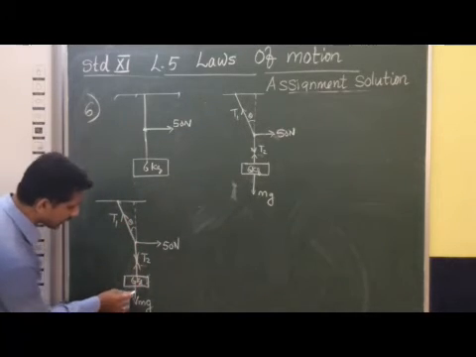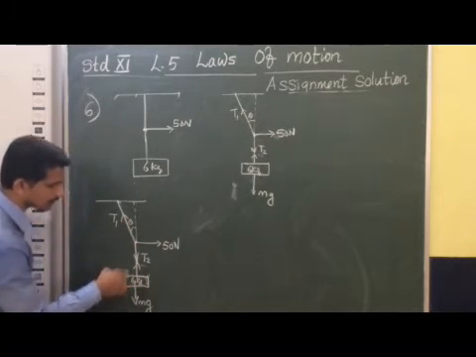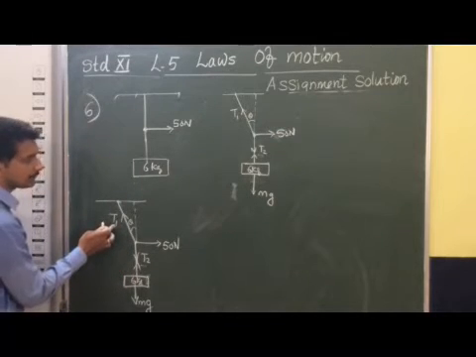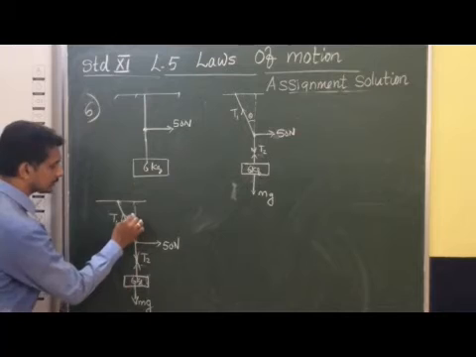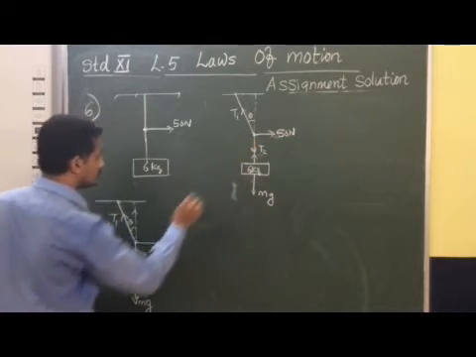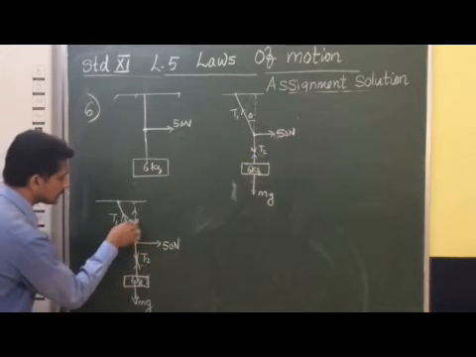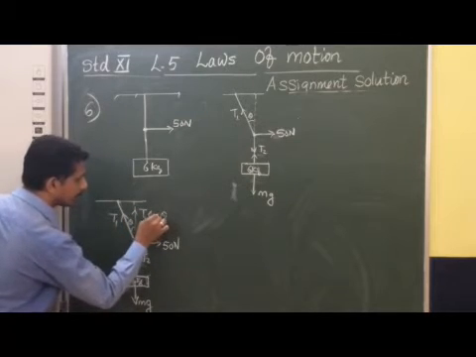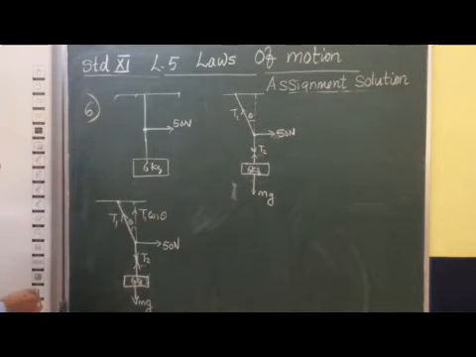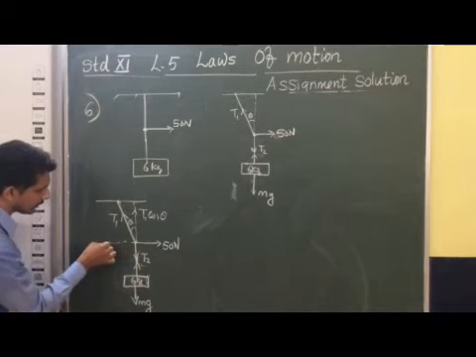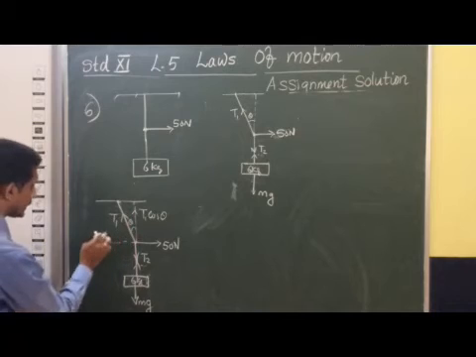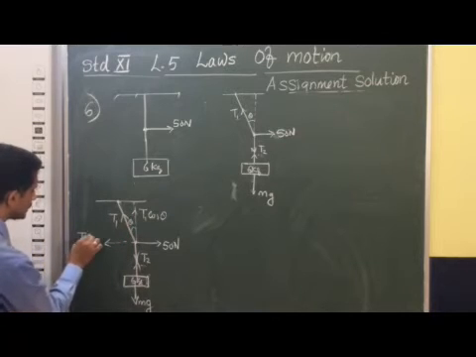Firstly you see that weight mg is balanced by T2, and T1 we are going to split into components. This is theta, adjacent side only, so I can mention this is T1 cos theta, and along this direction, the opposite side, we can mention T1 sin theta.